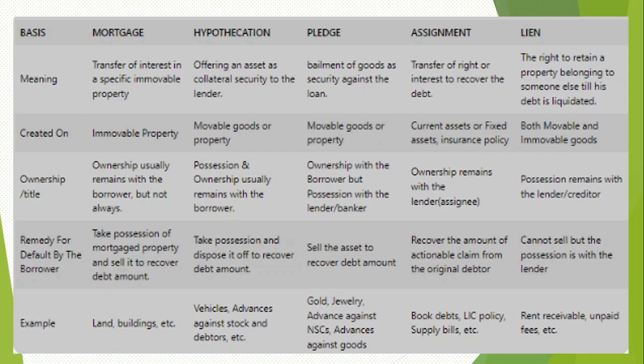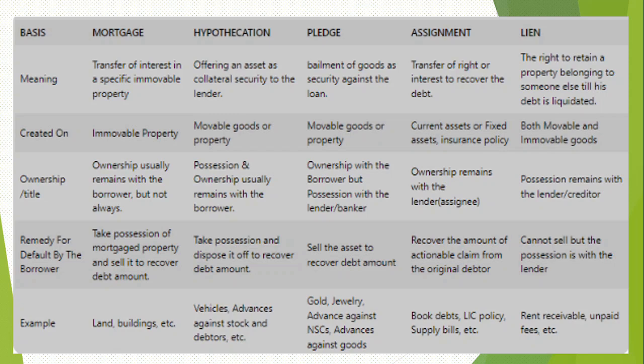Then you have pledge. Pledge is again a security of movable nature, but here the security is to be kept with the banker, not with the borrower. For example, gold loan and some stock-related loans. In that case there has to be a custody transfer or some sort of lien marking. Let's go further.